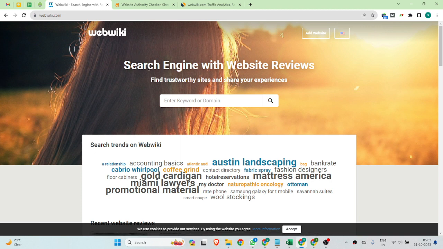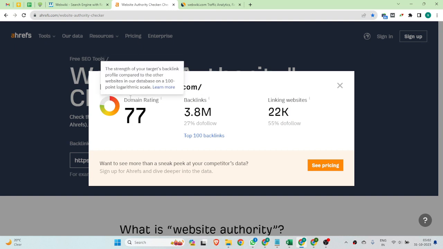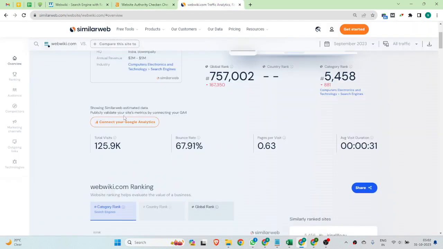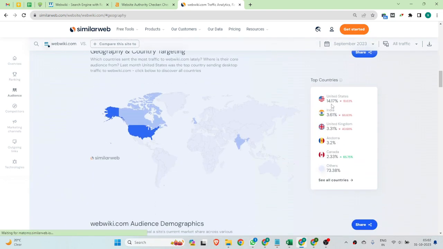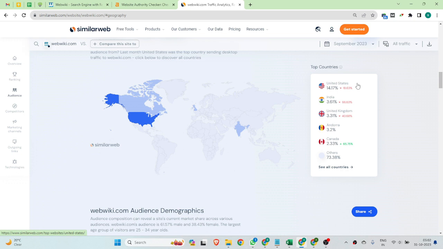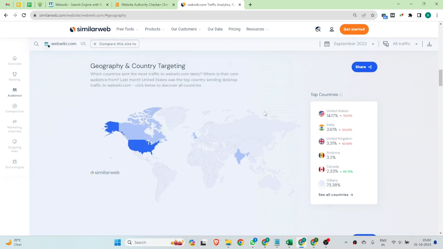So you guys can see, search engine with website review. Actually, this website is also a search engine, where you can search anything, and if your website appears in this website, you can drive massive traffic to your website. Okay, so you can see this website has a 77 domain rating and 125.9k total visitors. Okay, and the traffic is mostly from USA, India, UK, Andorra and Canada. So this website has mostly traffic from those countries.